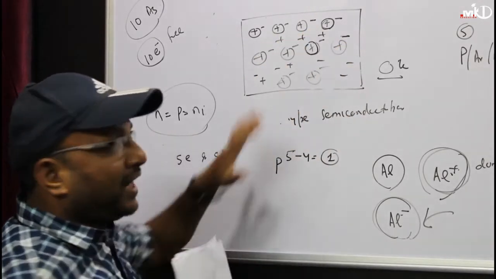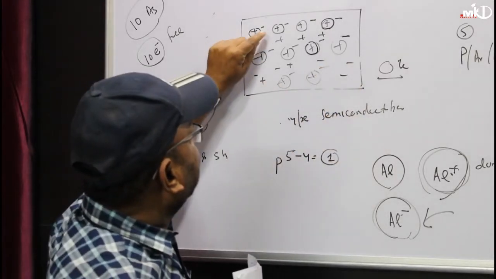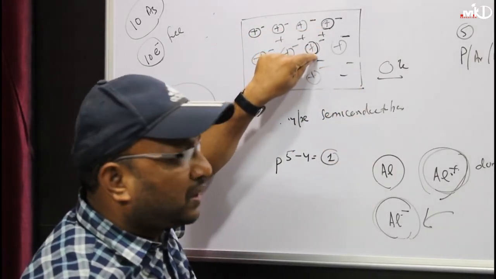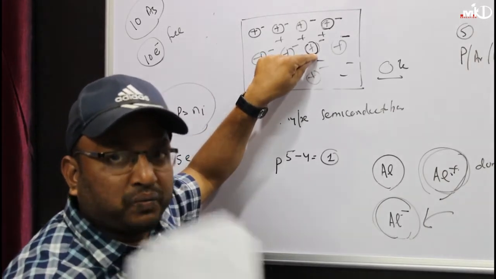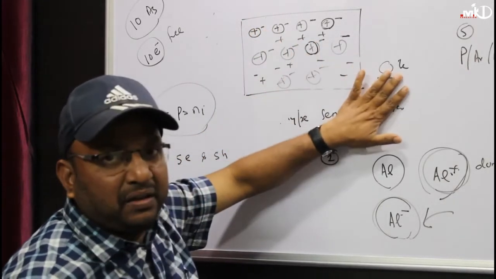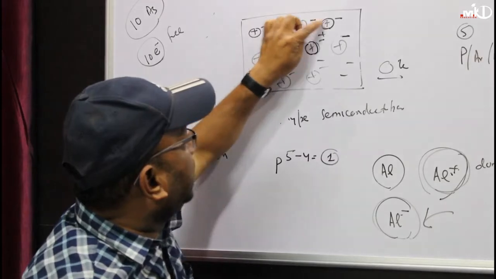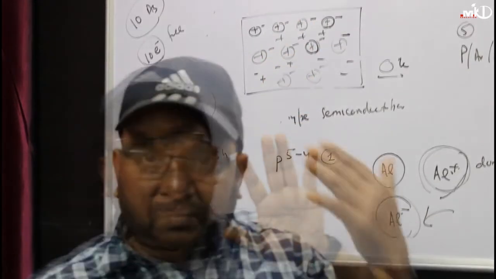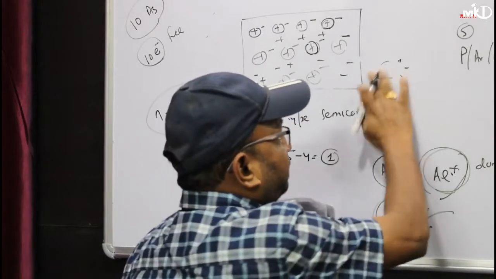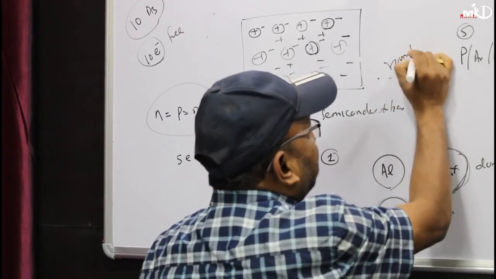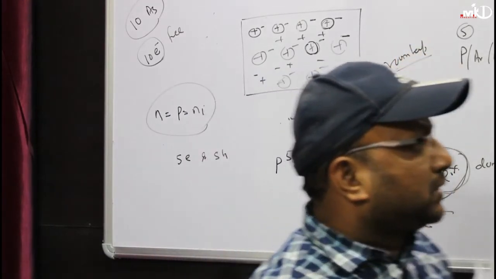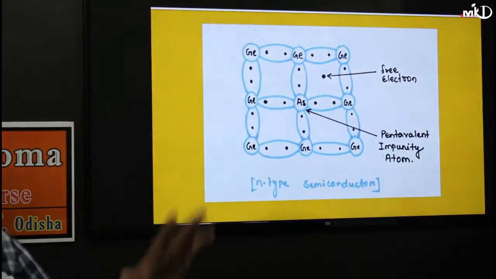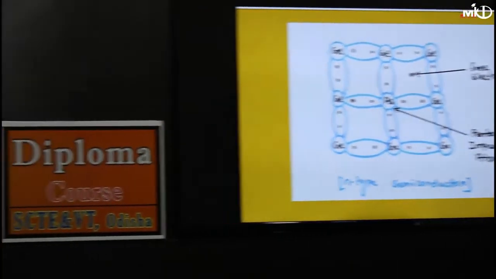Clear? So again I am telling, be clear here. These are because of the additional impurity. Which impurity? Either phosphorus or arsenic, with valence equal to 5. At 0 degree Kelvin, you are getting 1, 2, 3, 4, 5, 6, 7, 8, 9, 10, 10 numbers of extra electrons. From that, if you increase the temperature to room temperature and some bonds break, suppose 5 bonds break, because of the breakage of 5 bonds you will get 5 electrons and 5 holes.